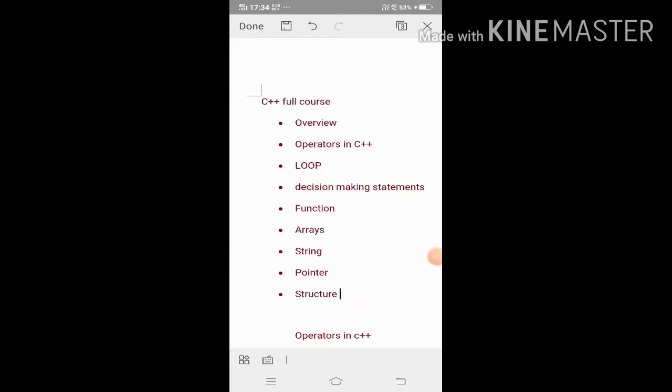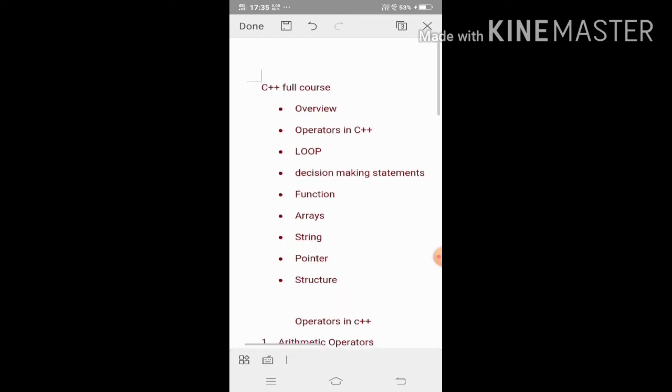Hello everyone. From today I will discuss the full course of C++. In yesterday's class I already discussed the main basic things of C++, meaning the header file, what is a variable, and what the symbols of functions are. These things I have already discussed in my previous class. From today I am giving some topics which I will cover in my following classes.